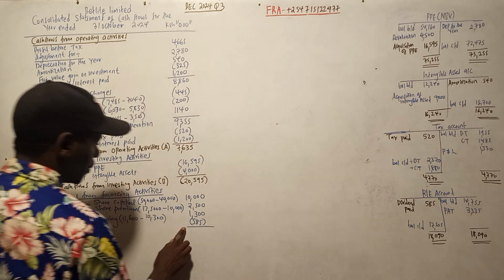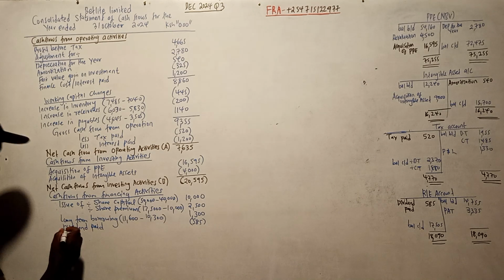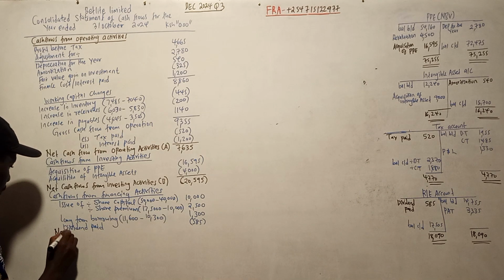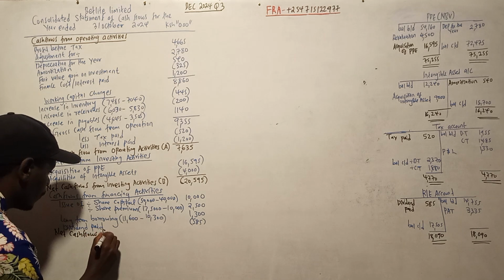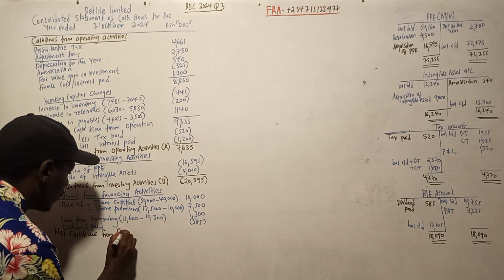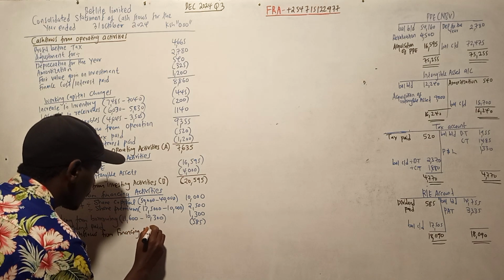Now once we have that one, we can get the net cash flow from financing activities.